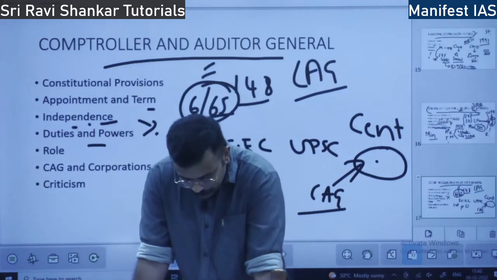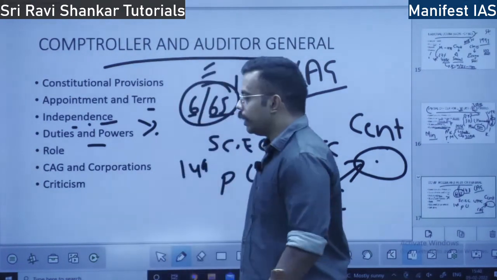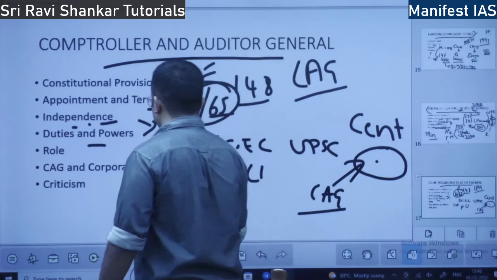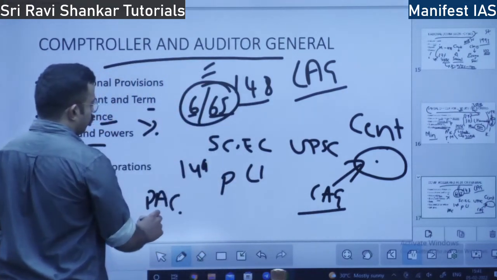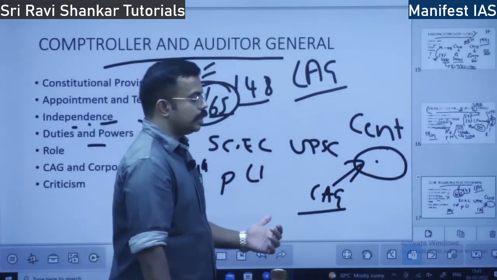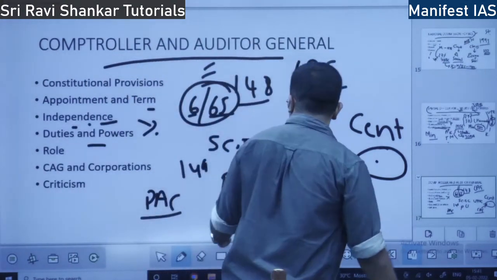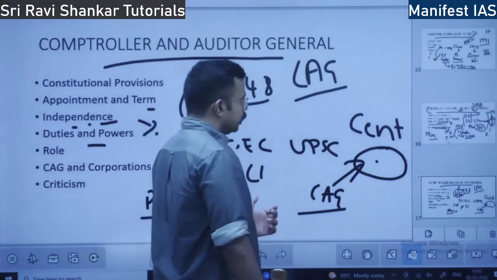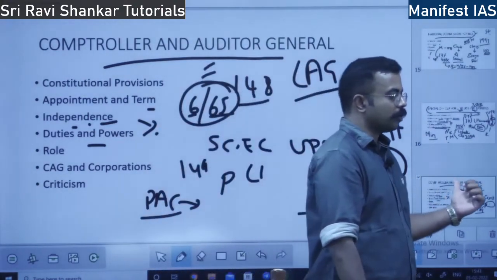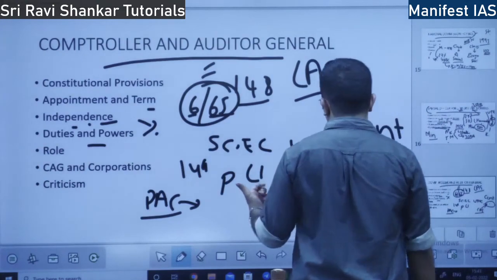He acts as a friend and philosopher of the Public Accounts Committee, which is headed by the opposition party. They audit how money is spent by the government. Who assists the Public Accounts Committee in its day-to-day work?